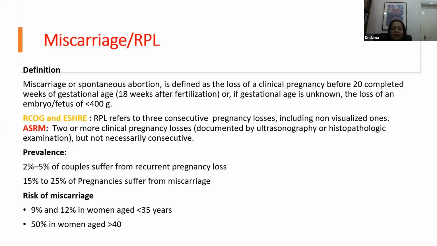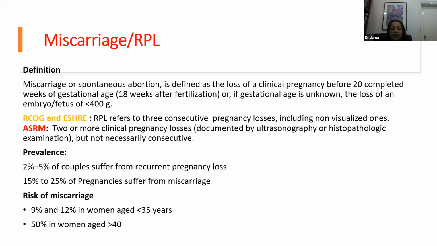RCOG and Australia define recurrent pregnancy loss as 3 consecutive pregnancy losses, including the non-visualized, even if it is a chemical pregnancy. Then they will consider it as recurrent pregnancy loss. Whereas ASRM says that there should be 2 or more clinical pregnancy losses, and these should be documented by ultrasound or histopathological examination, but not necessarily consecutive.